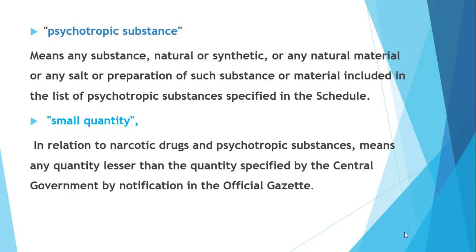Next is psychotropic substances. It means any substance, natural or synthetic, or any natural material or any salt or preparation of such substance or material included in the list of psychotropic substances specified in the schedule. That is psychotropic substances. Then what is the meaning of small quantity? In relation to narcotic drugs and psychotropic substances, it means any quantity lesser than the quantity specified by the central government by notification in the official gazette, known as small quantity.